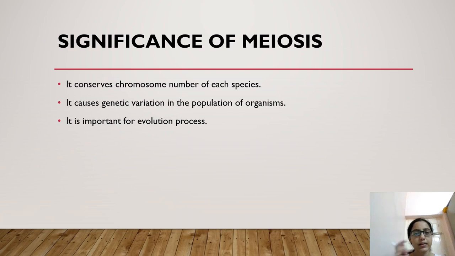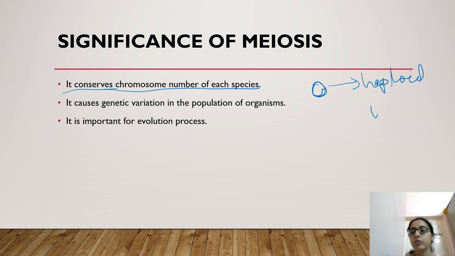So let us see the significance of meiosis. Meiosis conserves the chromosome number of each species, right? When the parental cell is haploid, or you can say 1n, the daughter cells will also have 1n gametes only. It maintains the number of chromosomes in each new species.